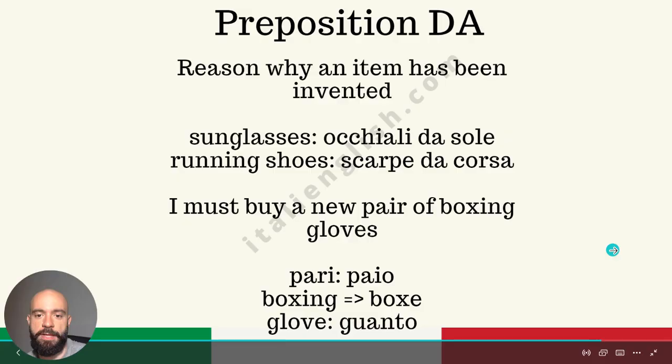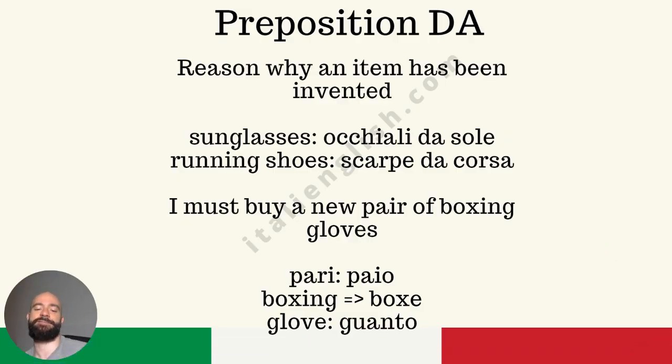Okay? Last but not least, this is very tricky, very peculiar. Reasons why an item has been invented, or better yet, more than a reason, the goal, that thing that you achieve by using the specific item. We are dealing with combinations of two words. Running shoes, sunglasses. Sunglasses, it's spelled like one word, but there are two words, sun and glasses.